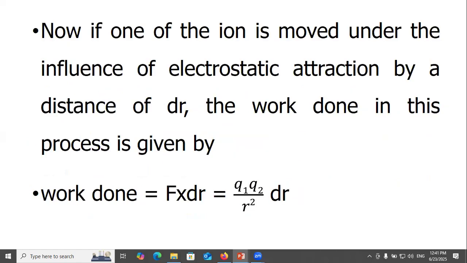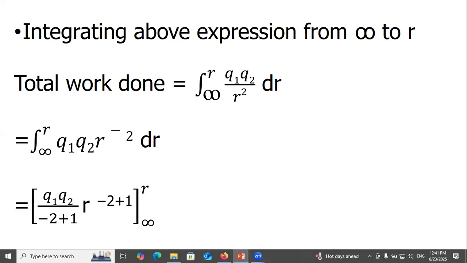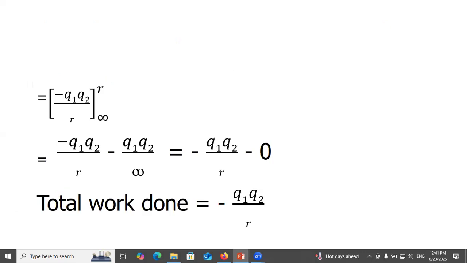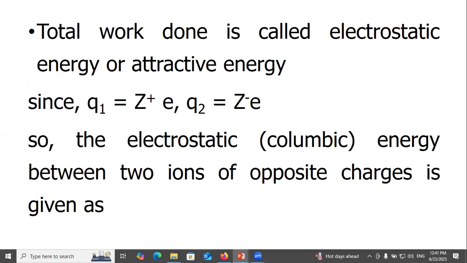Now, if one of the ions is moved under the influence of electrostatic attraction by a distance of dr, the work done in this process is given by dV equals Q1 Q2 over r square dr. Integrating the above expression from infinity to r, the total work done is the integral from infinity to r of Q1 Q2 over r square dr, which gives minus Q1 Q2 over r. This total work done is called the electrostatic, or attractive, energy, where Q1 equals Z plus e and Q2 equals Z minus e.